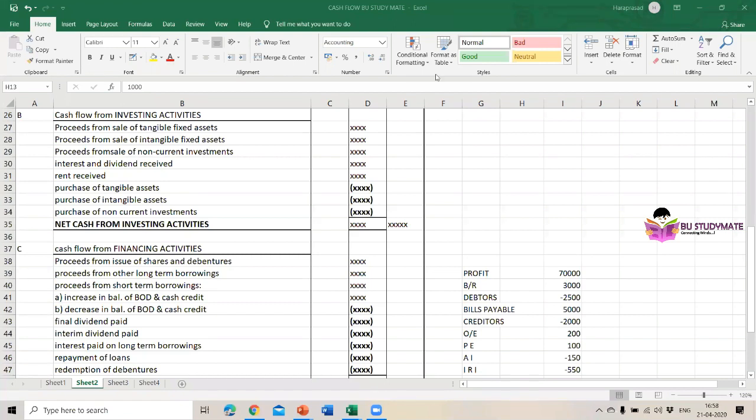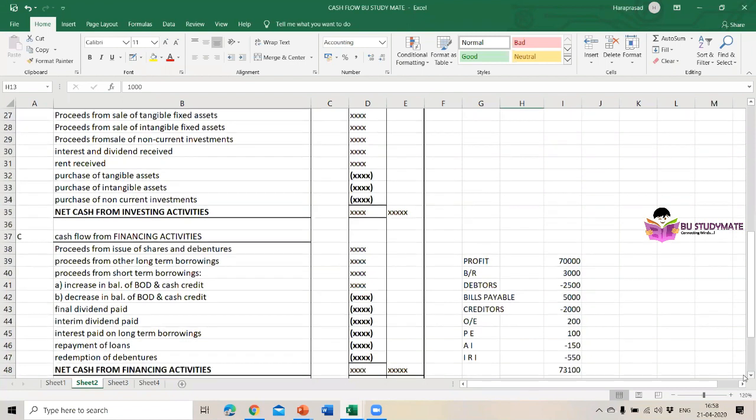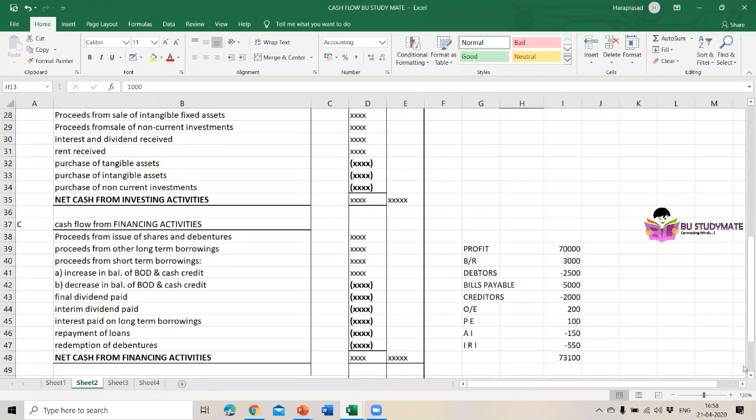Then cash flow from financing activities. Here, cash flow from financing activities. Proceeds from issue of shares and debentures. While we are issuing shares and debentures, we'll get the money. So we have to add. Then proceeds from other long-term borrowings. When we get the long-term borrowings from the banks, we have to add. We will get the cash.